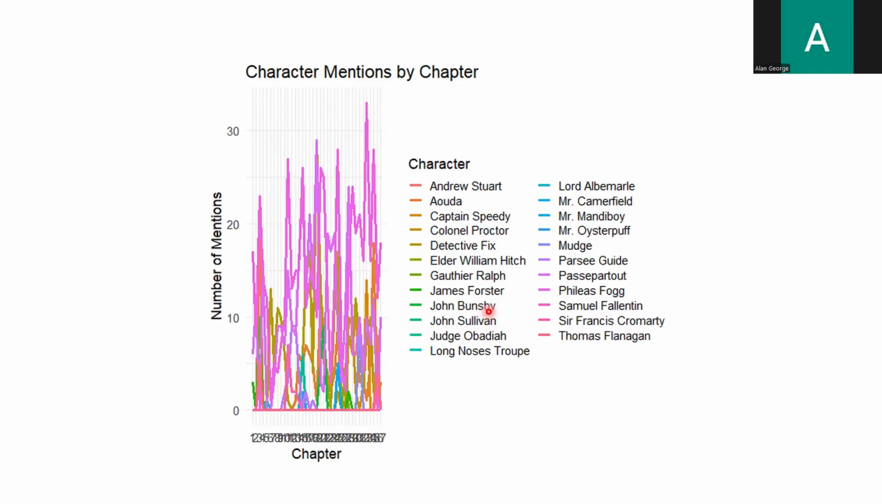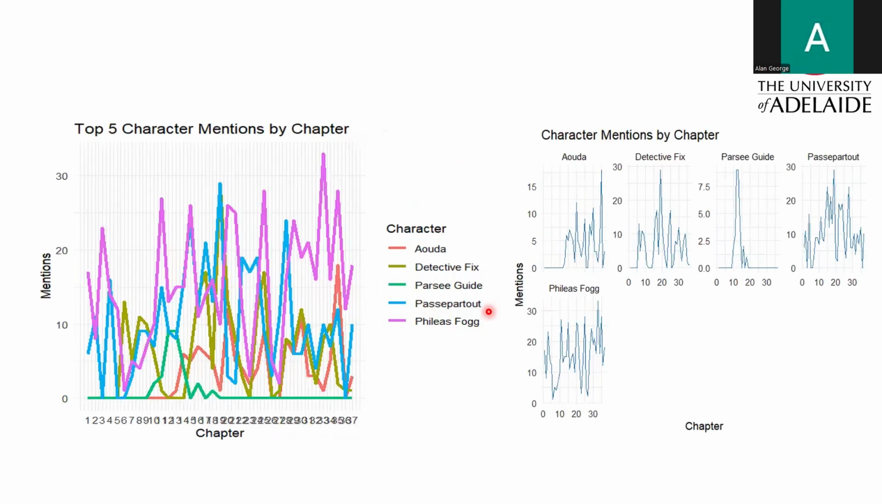So I decided to only focus on the main characters, the top five characters in the book. And unsurprisingly, Phileas Fogg is the most frequently mentioned character. It is followed by Passepartout, Detective Fix, and then Aouda. So I included only those five characters as they are more prominent throughout the book. And as you can see, Phileas Fogg is the most important character.